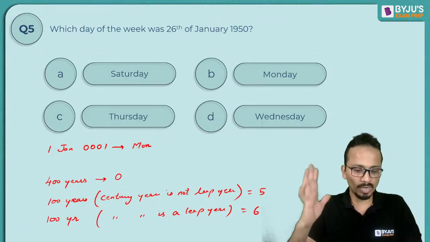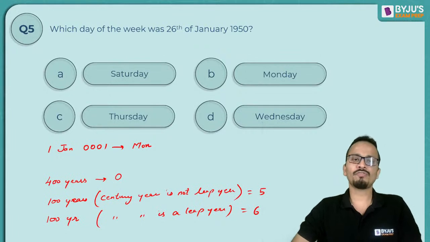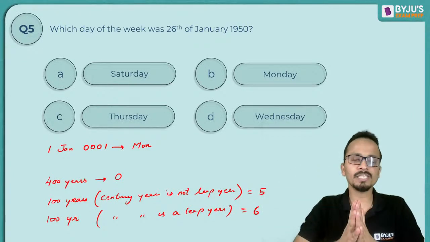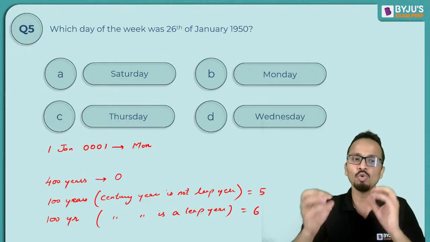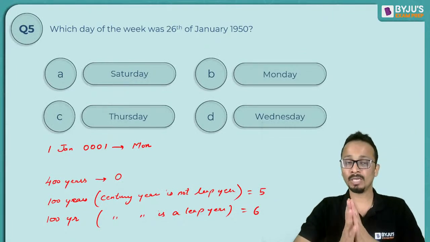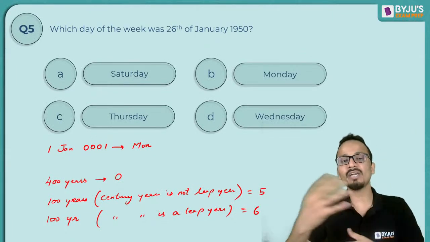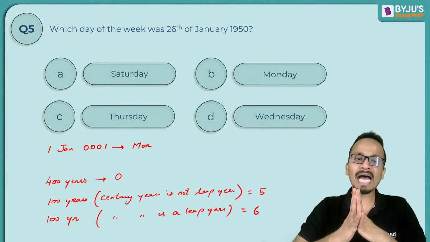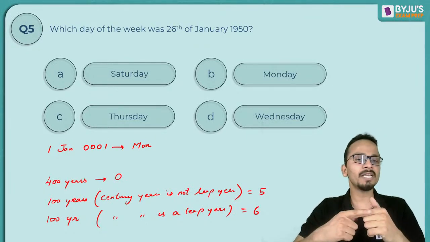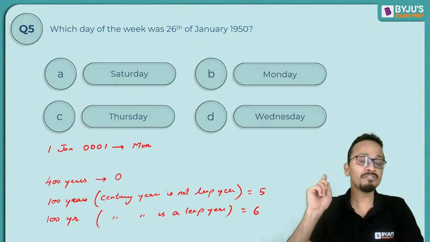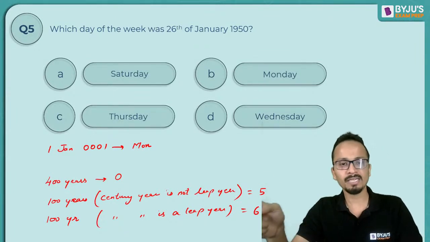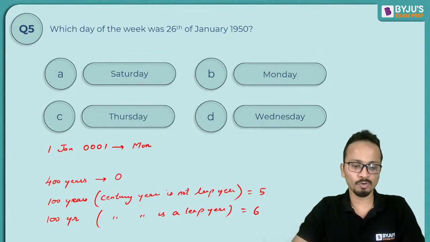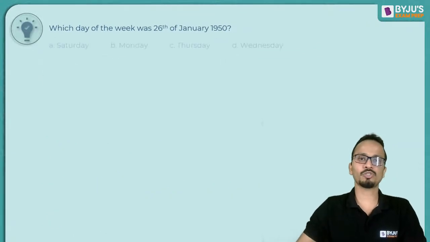Okay. Sarvari has even given the answer. Good Sarvari, very good. So 1st January 0001 is Monday. For consecutive 400 years, the number of odd days is 0. So if you add 400 years to any date, the day will remain the same. So if today is a Wednesday, 400 years from today it will definitely be Wednesday. Okay. If we add 100 years, then we will definitely pass through a century year. If that century year is not a leap year, then 5 is the number of odd days. If that century year is a leap year, then 6 will be the number of odd days. Okay. Now let's start this process.